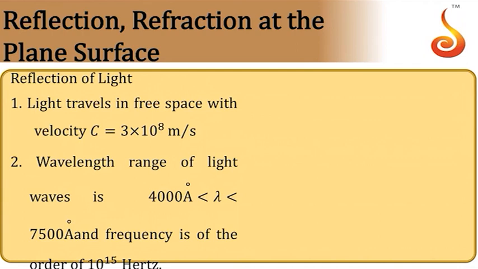So some of the facts about light are: light travels in free space, that is vacuum, with a velocity 3 into 10 to the power 8 meter per second. It is highest for any object or any wave. Wavelength range of visible light, that is visible to the human eye, is about 4000 to 7000 angstrom. The frequency range is from 10 to the power 14 hertz to 10 to the power 15 hertz. So light belongs to the electromagnetic spectrum.